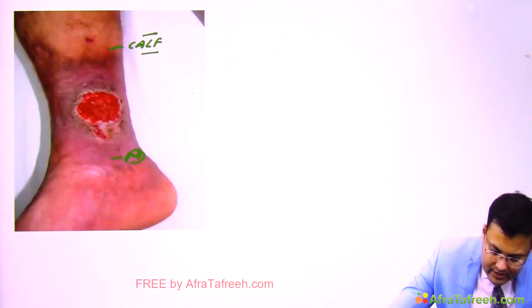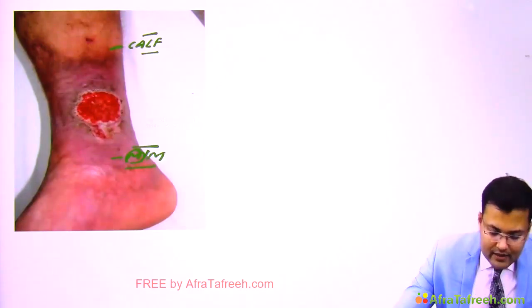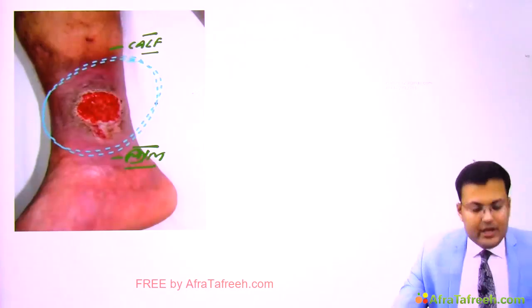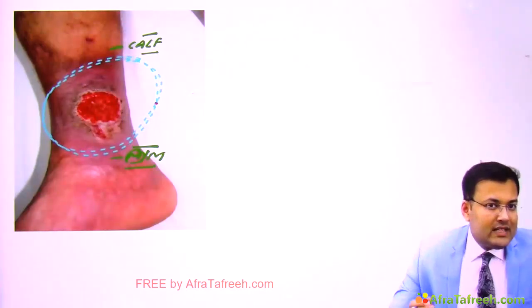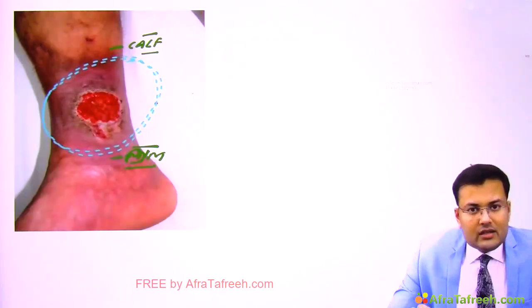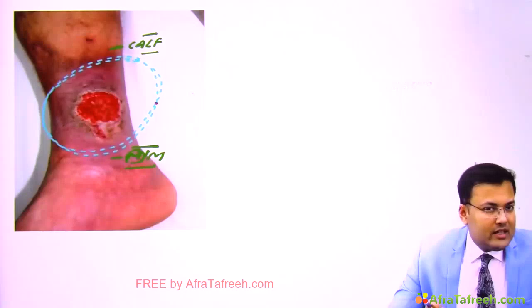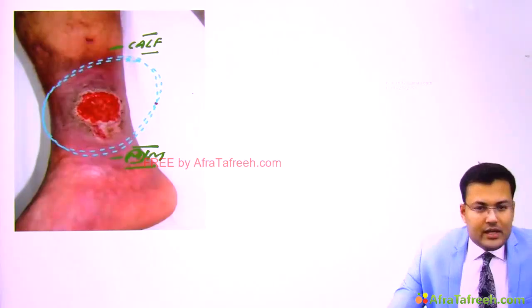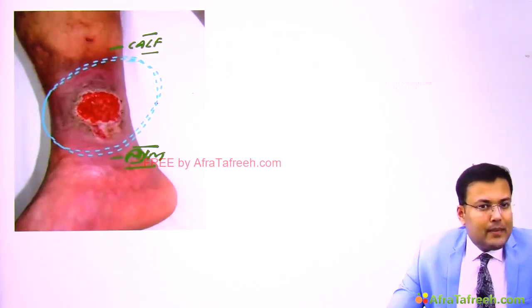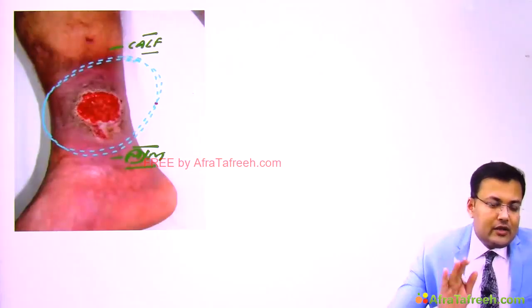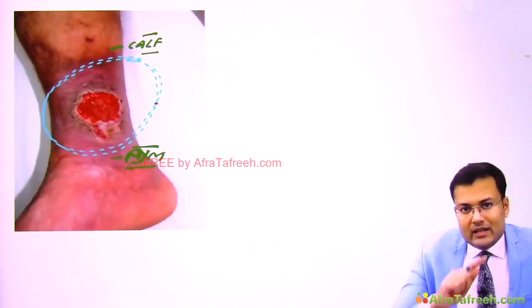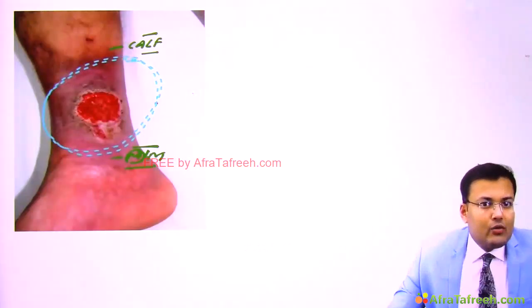So the region between the medial malleolus and the calf is known as Gaiter's region, and varicose ulcers are usually located in the Gaiter's region. What is the typical location? Just above the medial malleolus. Now what else can you see? In the floor there is pink granulation tissue. You can see sloping edges. So in healing ulcers there are sloping edges. And what else? There is hyperpigmentation of skin around the ulcer. So this is a varicose ulcer or venous ulcer.